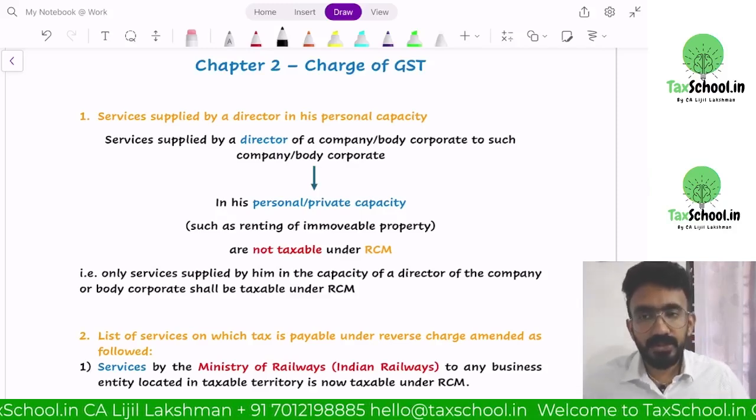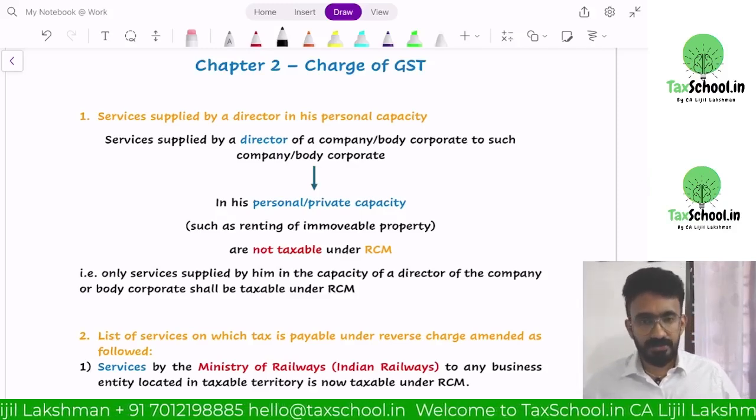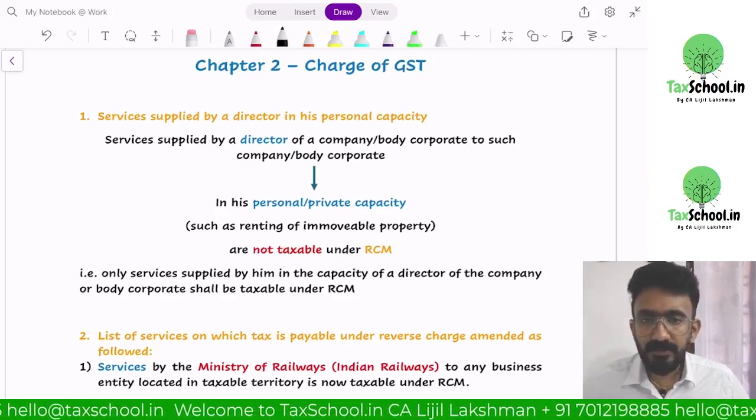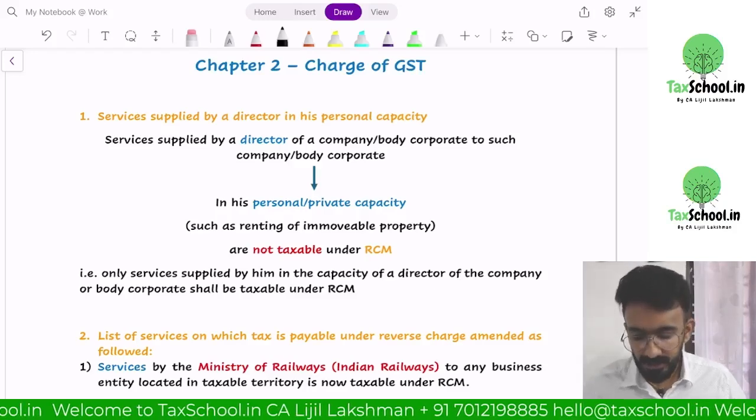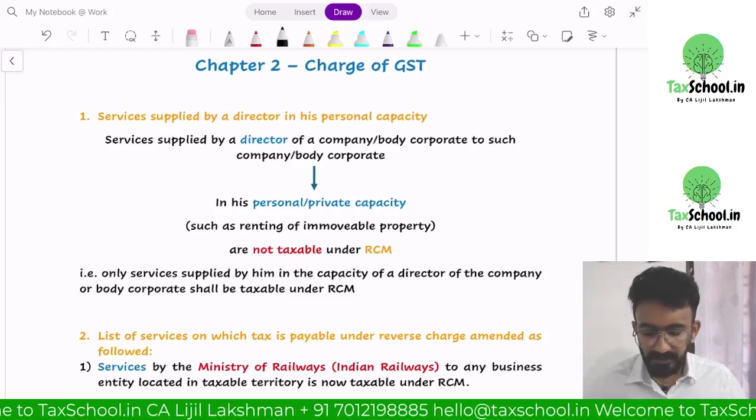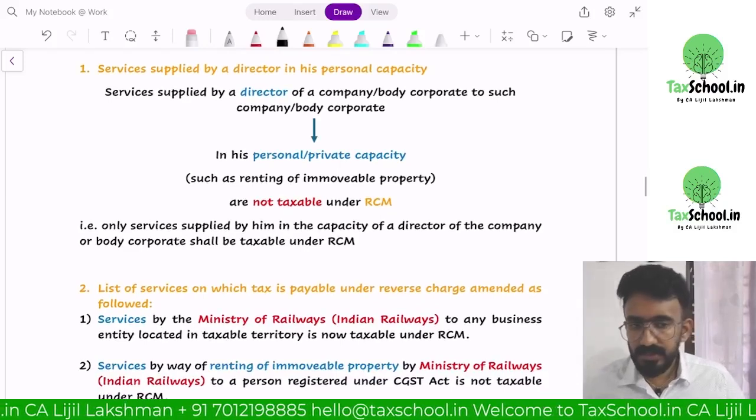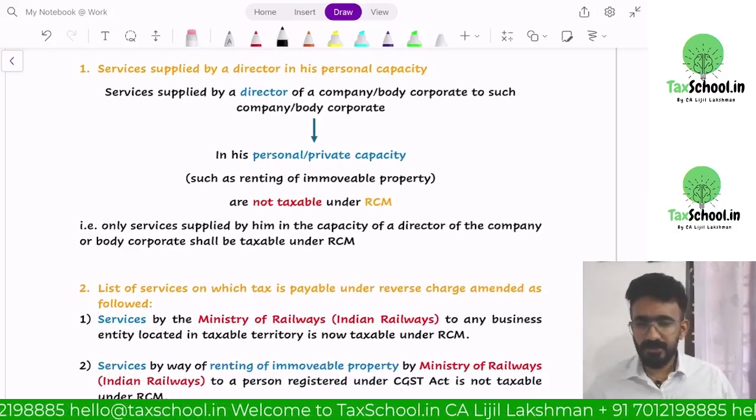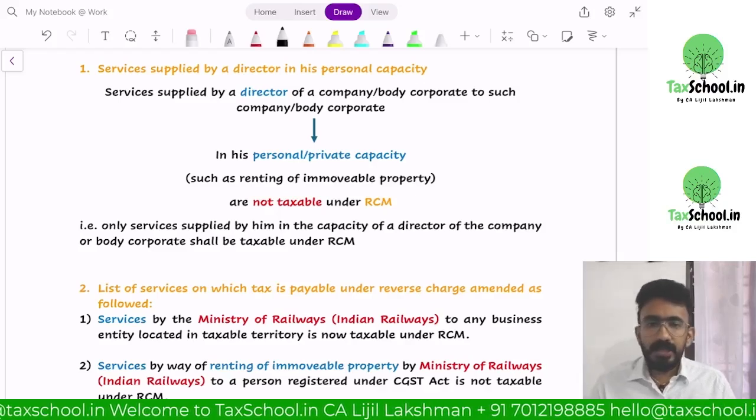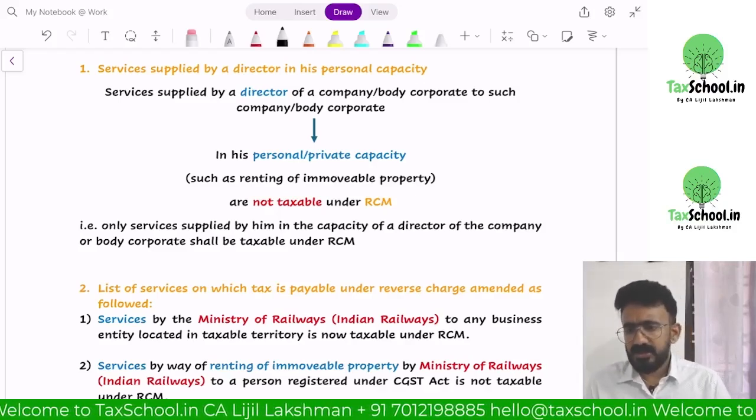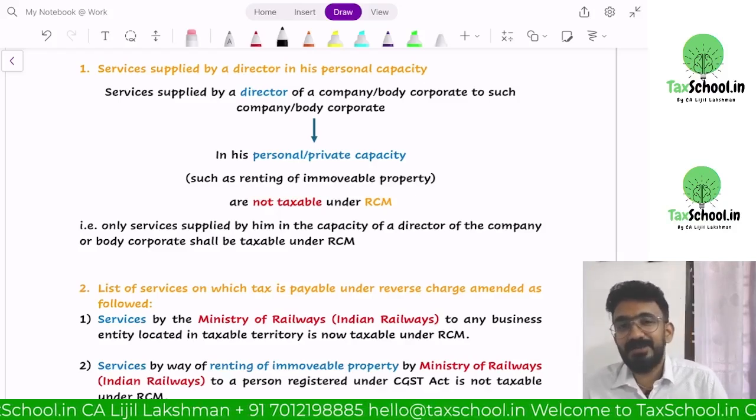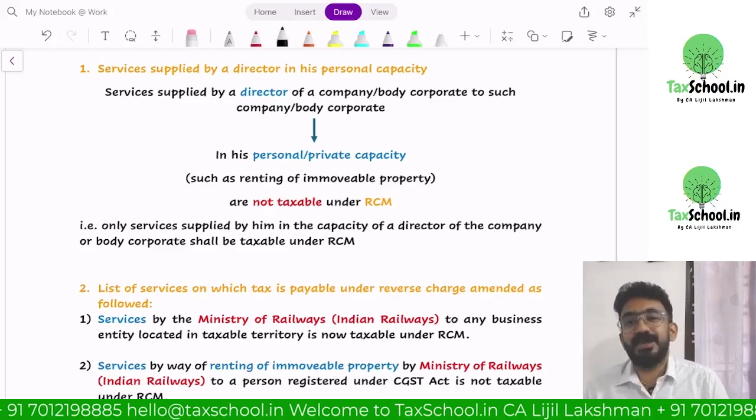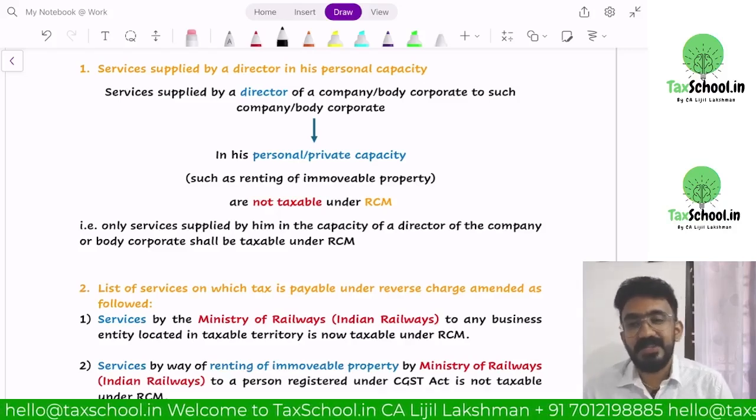Now let's move to the charge chapter and see what provisions you have for it. In the charge chapter, we have a few amendments that you will have to remember for this particular examination. First one is on directors, and I have personally picked during my regular classes that directors is one question that I'm expecting to be there in this examination.